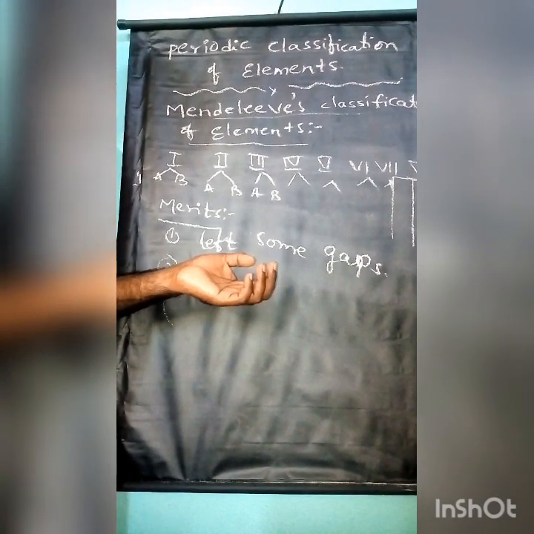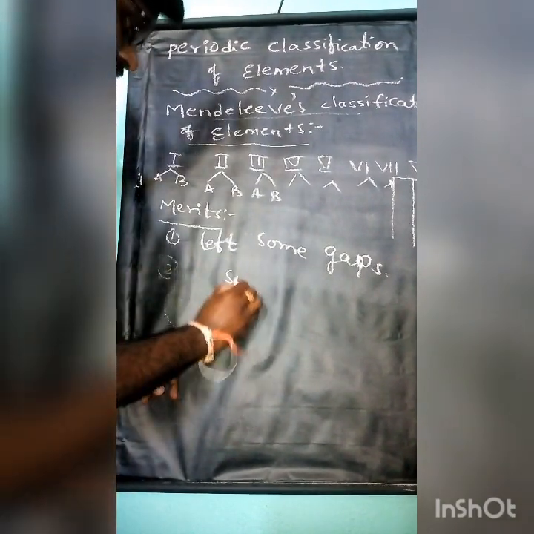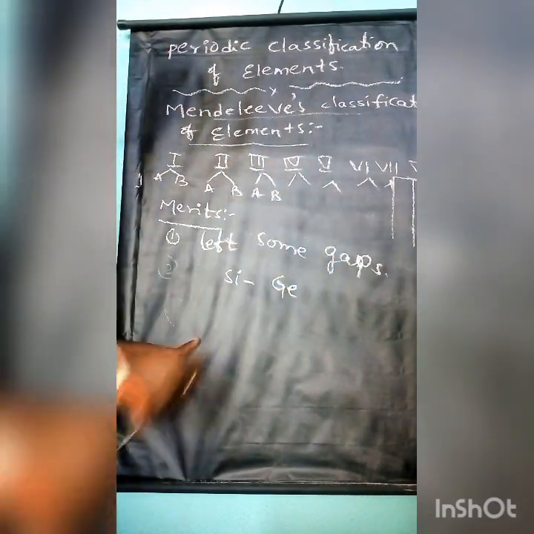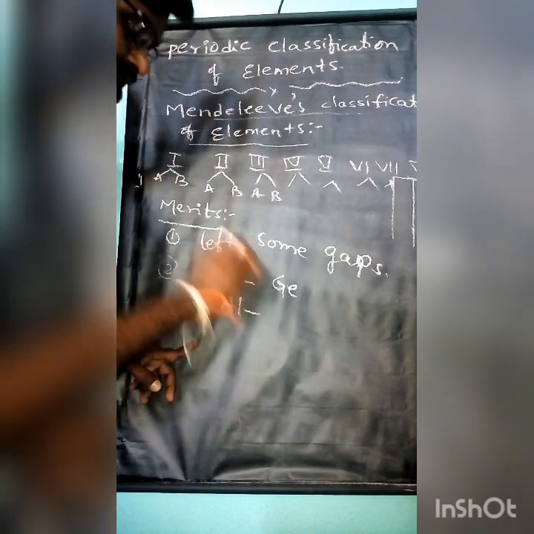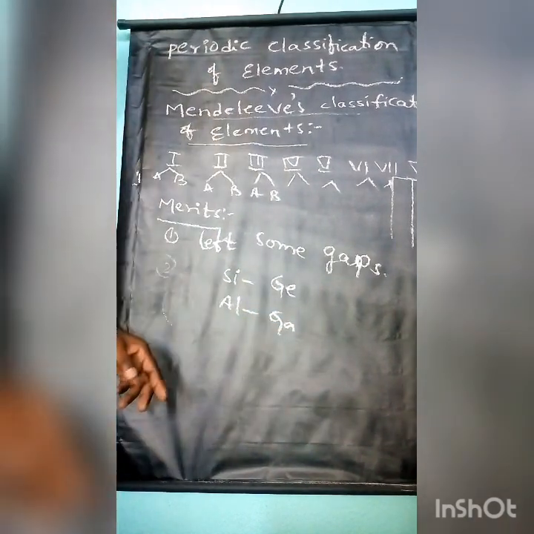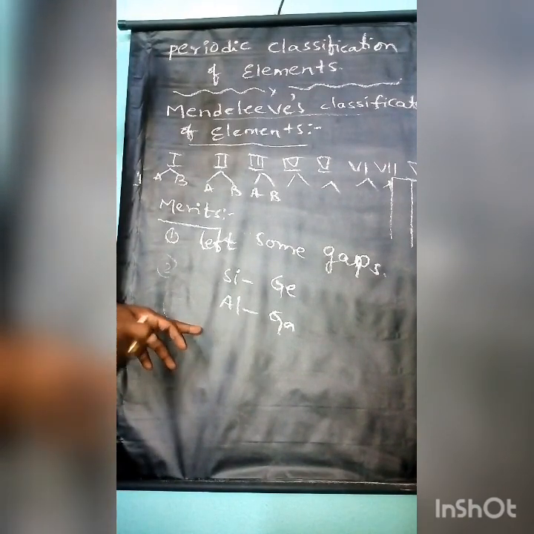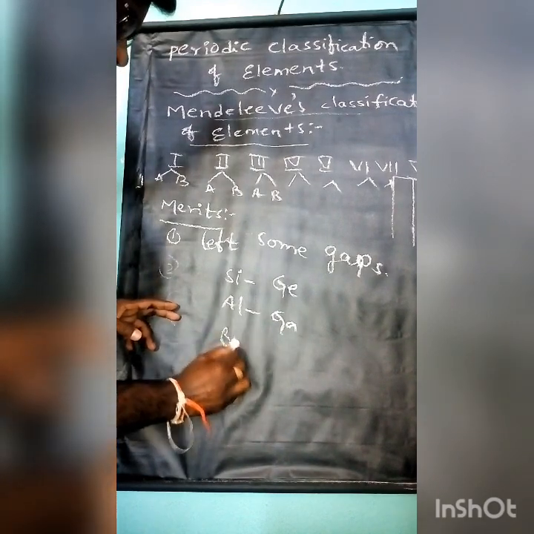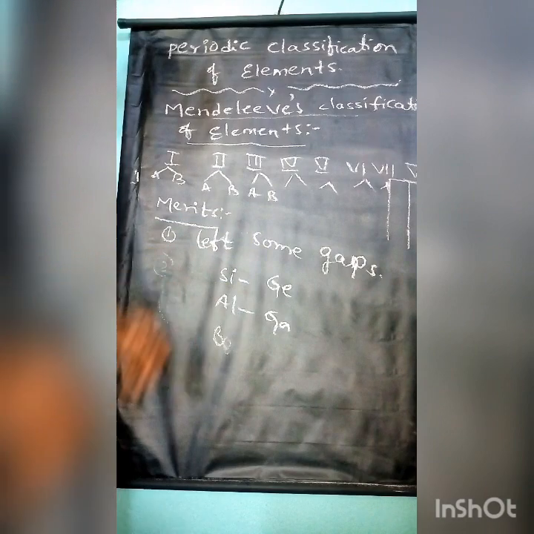That is silicon, now named germanium, and aluminium, now named gallium, and boron. That is, he named the undiscovered elements. He left some gaps.